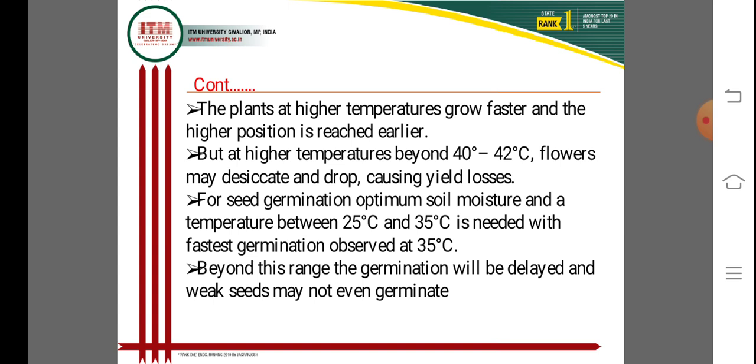Beyond this range germination will be delayed, and weak seeds may not even germinate at this temperature.